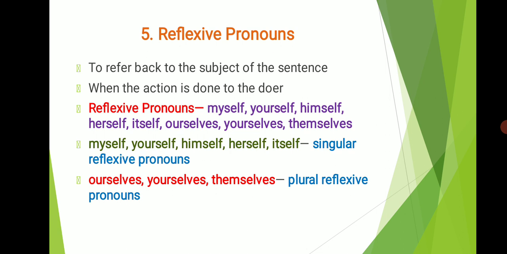Reflexive pronouns are indicated by the words myself, yourself, himself, herself, itself, ourselves, yourselves, themselves, etc. Of these reflexive pronouns, myself, yourself, himself, herself and itself are called singular reflexive pronouns. The rest of the reflexive pronouns, that are ourselves, yourselves and themselves, are called plural reflexive pronouns. So in short, reflexive pronouns are used to refer back to the subject of the sentence.